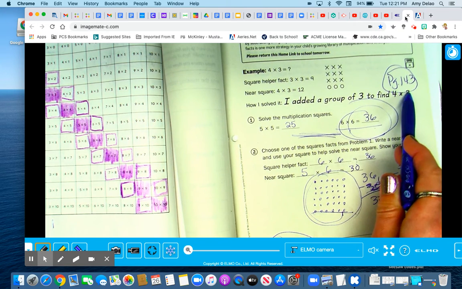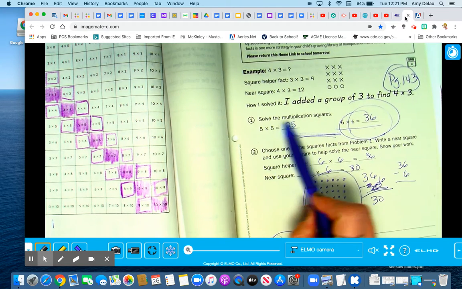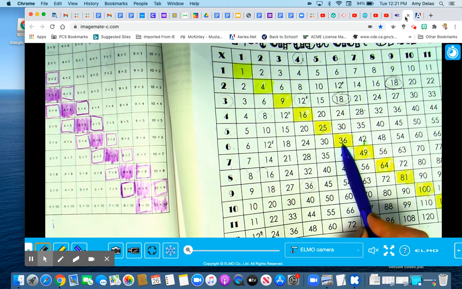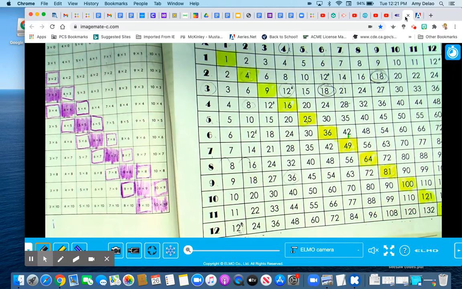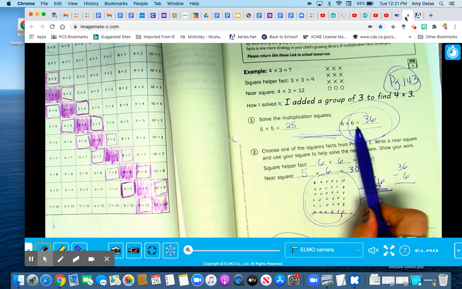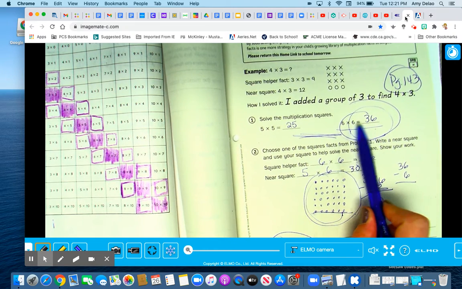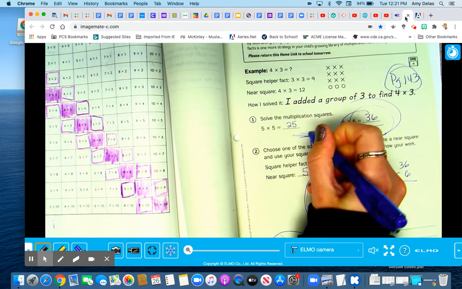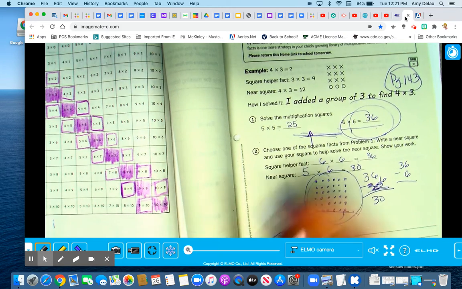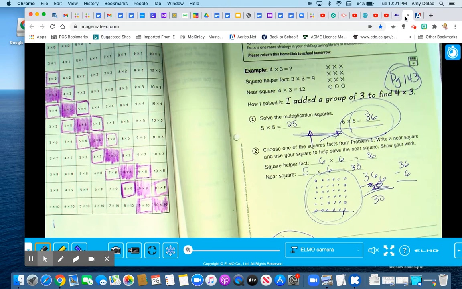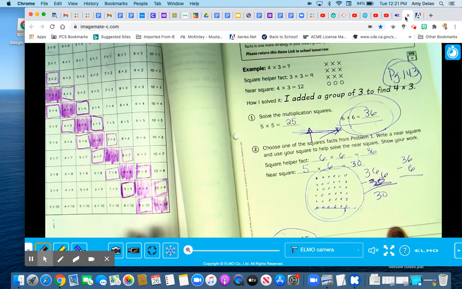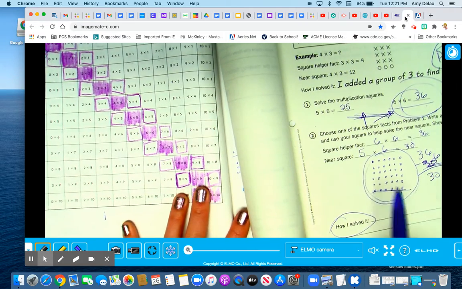This is page 143 in your home link. Solve the multiplication squares. You can use this to help you, the 5 and the 6. Solve those, and then I want you to pick one. I picked 6 times 6 because down here it says choose one. You're going to choose one of those, either that one or that one, and then write a near square to help you solve. So I'm going to find a near square.